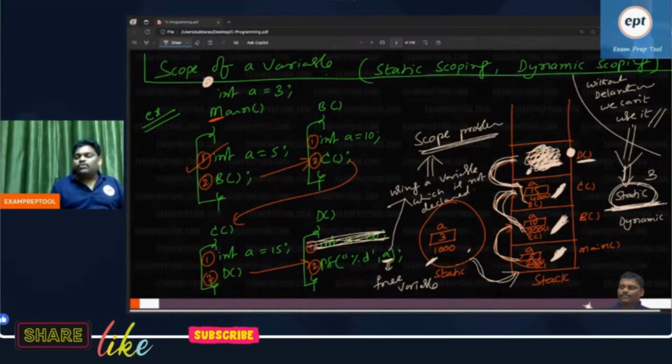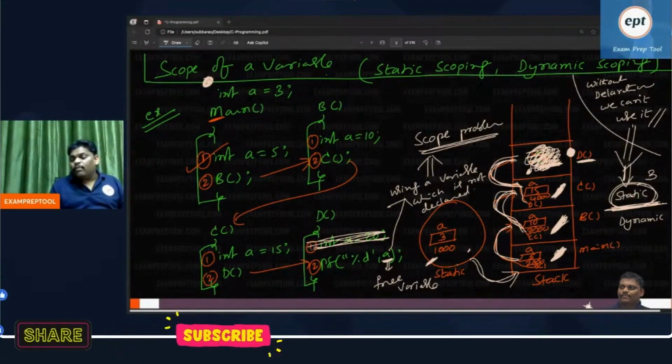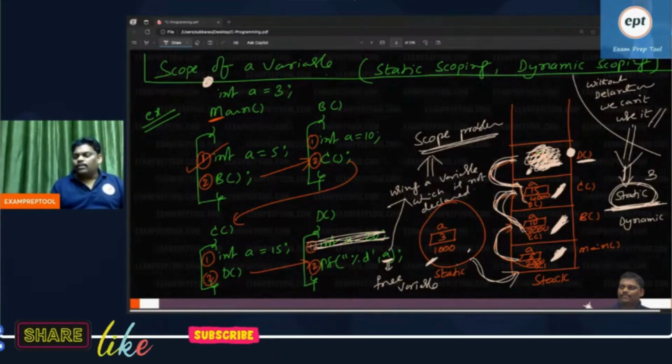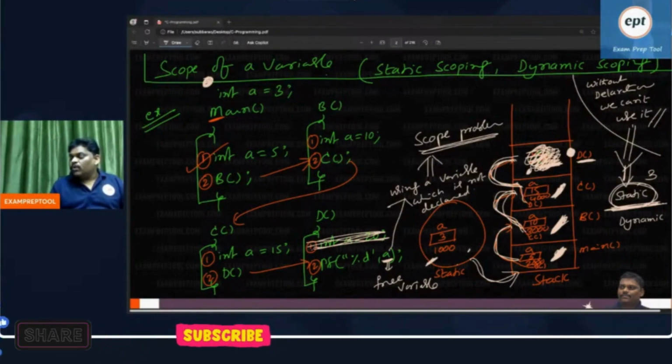Some languages follow dynamic scoping. C language follows static scoping. How can you say every time go to the global variable only? Please be careful. No local, go to global: that is called static scoping. C language follows static scoping. That is correct for C, but for some other languages it is not correct.